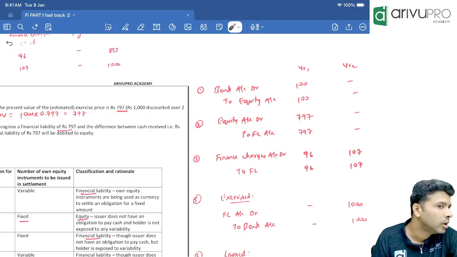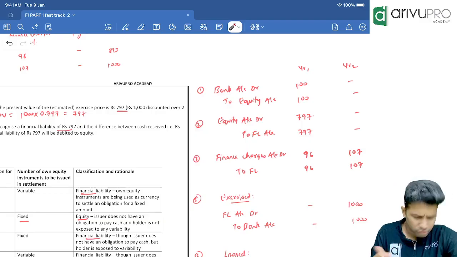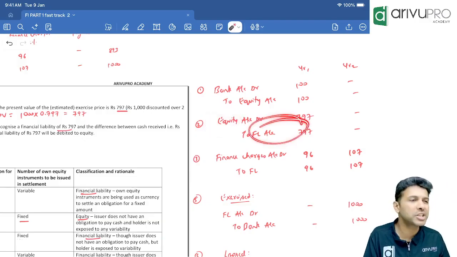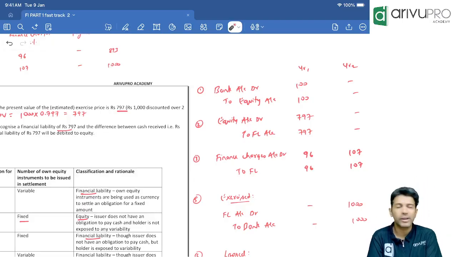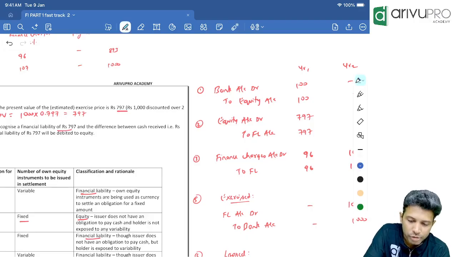Agreed. Will you debit bank? No. Did we receive this money? No. In fact, we have to pay this money. So that means you will use your other equity. In the journal entry, you will pass other equity account debit to financial liability. This is the second entry to create. Instead of equity, you can write other equity. Absolutely no issues.